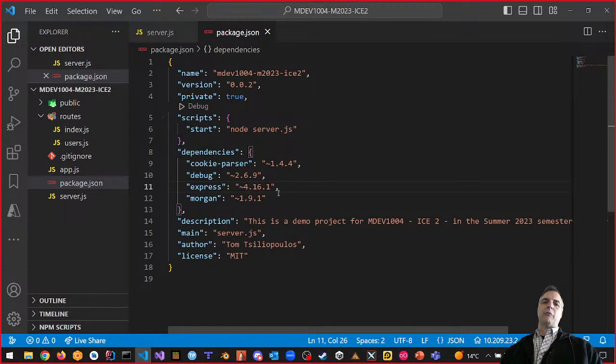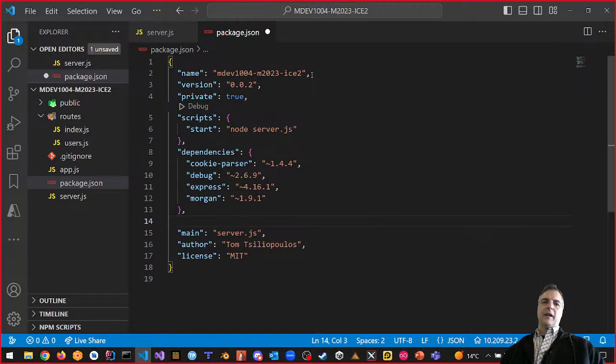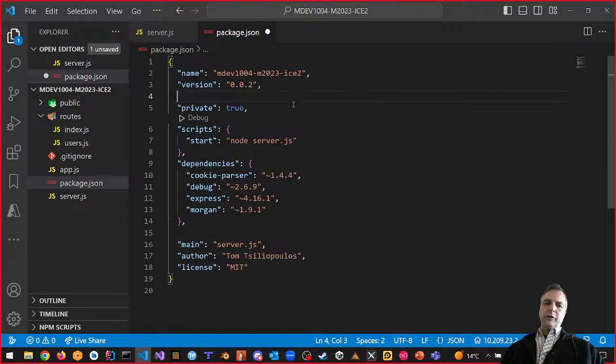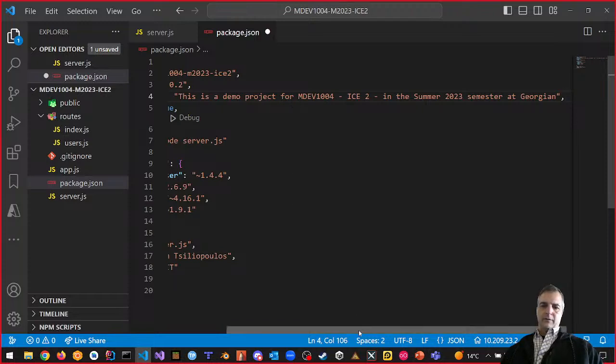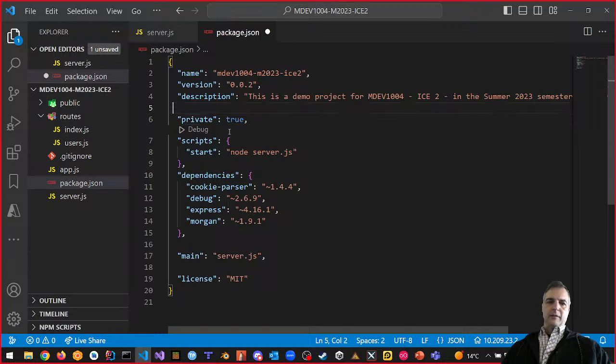Guess what? I want to redo this a little bit. So the name of the project is good, the version is good, but I want to grab the description, the author, and the license. So let's grab our description. Let's reorganize things a little bit. So grab our description, cut it out of there, and put it in below version. Okay, that's where I'm putting it. I'm also going to take my author and license, right? Actually, license can stay where it is, but author, I want to move that. And I want to move that below my description. So it should be like name, version, description, author.